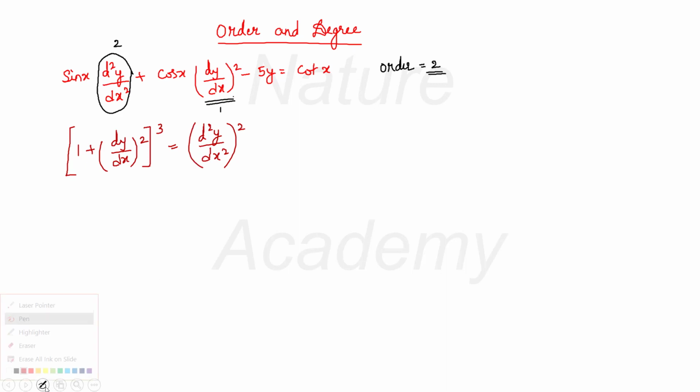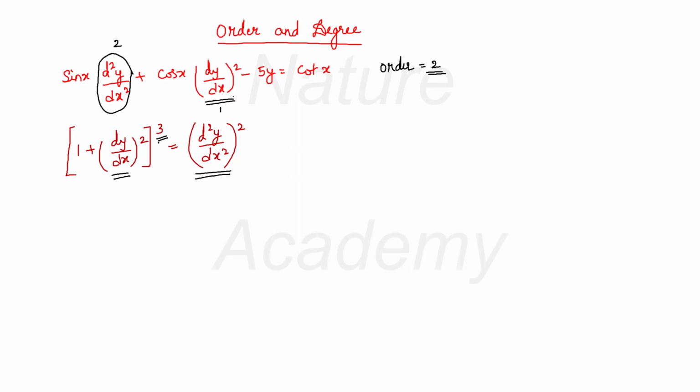Now we have two derivatives in this equation. One is dy by dx and the other one is d square y by dx square. So we are looking for the order. Though we have 3 here in the power, we are not bothered about the power. Of course, we are bothered about the power, we'll come to it later.